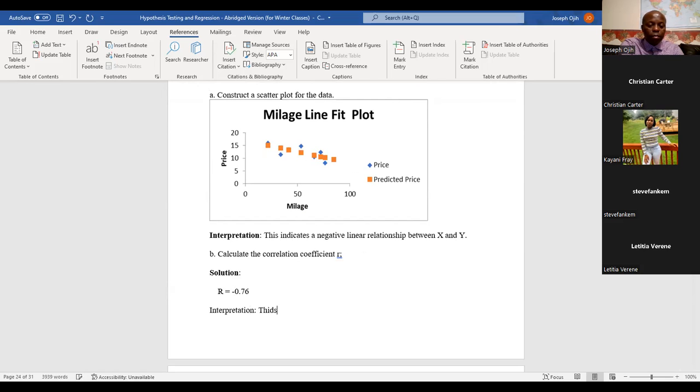This indicates a strong negative linear relationship between X and Y, which means that as X increases, Y decreases. If X increases at a higher rate, Y also changes at a higher rate.